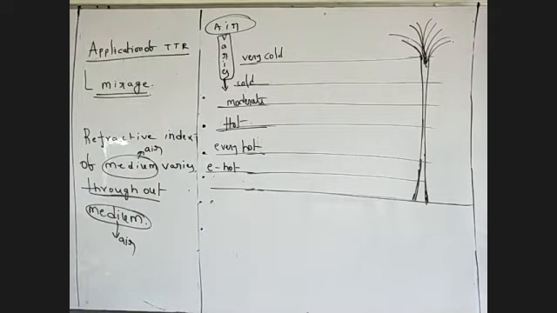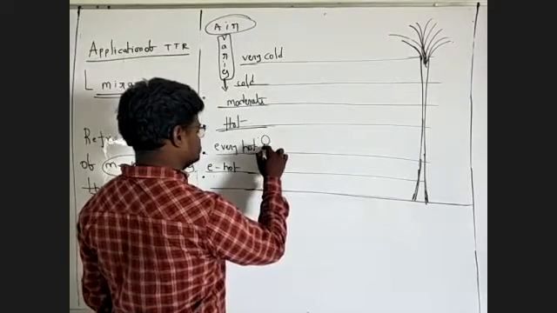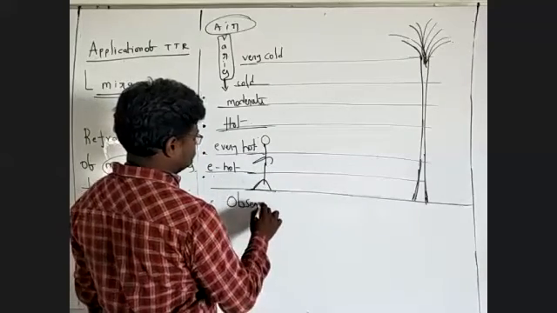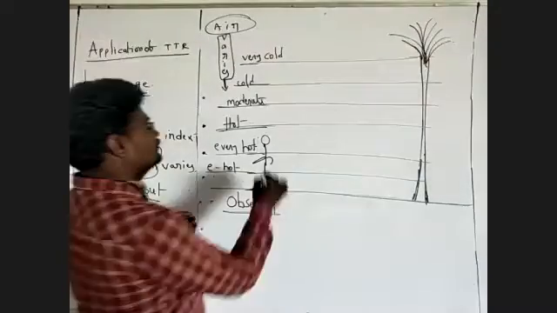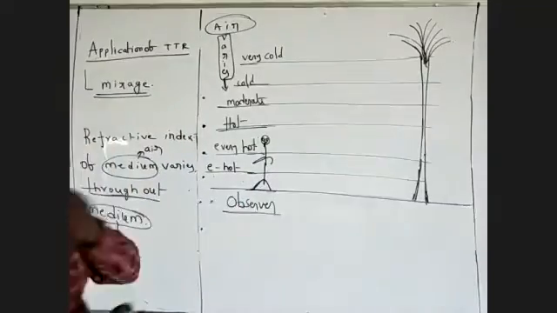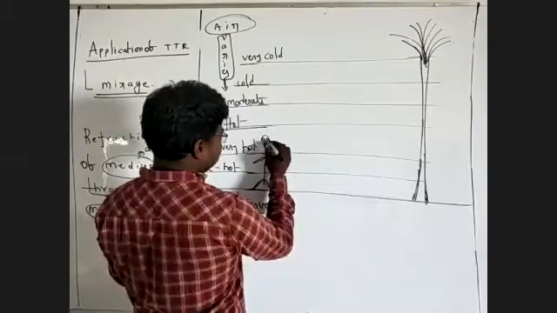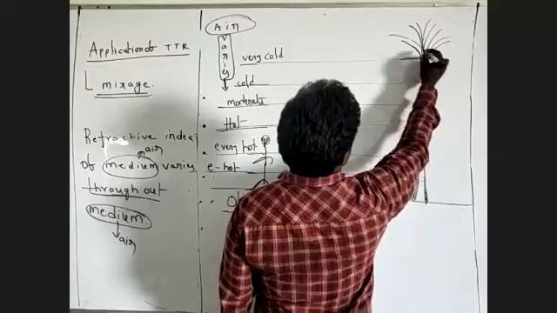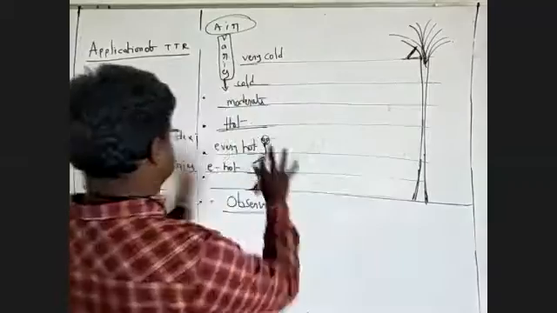Now you will see, there is a person standing here. This is an observer. Now the rays are coming here. So you see this is the figure.